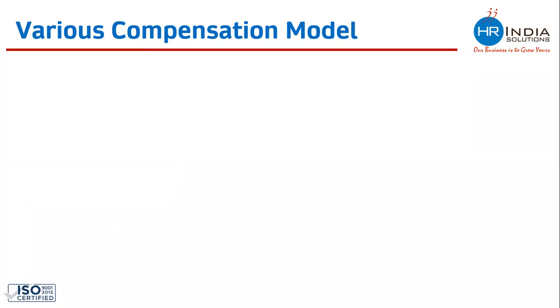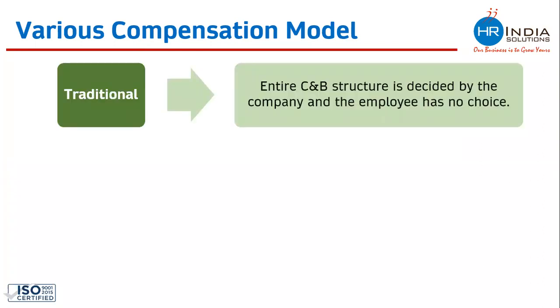So whenever you are designing any CNB package, it can be of various types. There are various compensation models. The very first model is the traditional model of compensation package, a model where the entire CNB structure is decided by the company and the employee has no choice. The entire CTC annexure or salary breakup is decided by the company, and the employee does not have any choice or freedom to change or modify it. Hence, this is called the traditional model of compensation package.